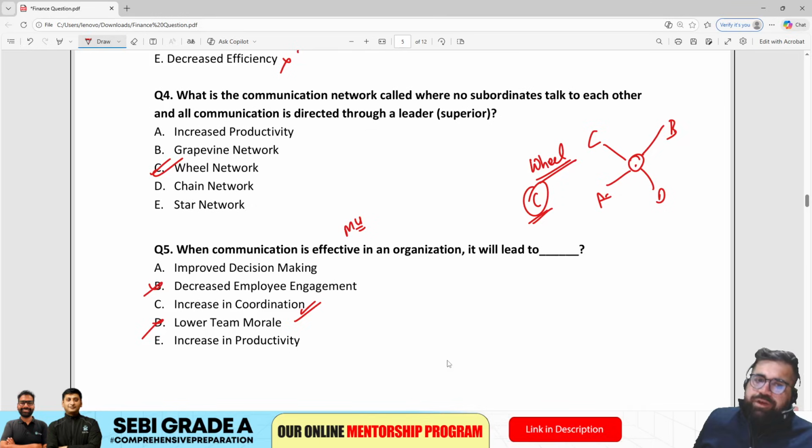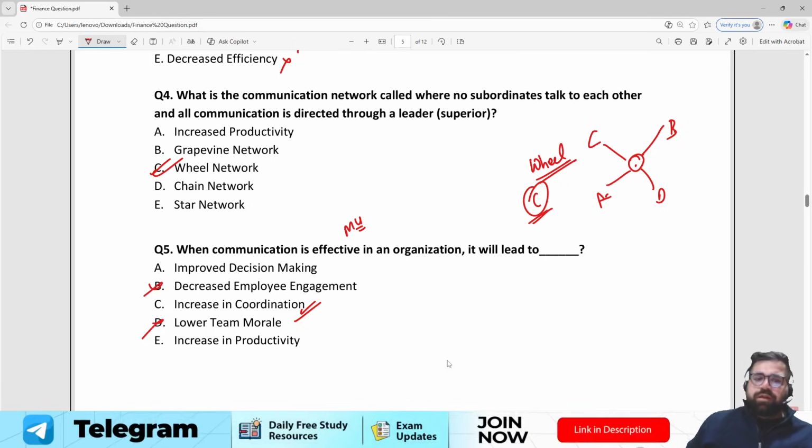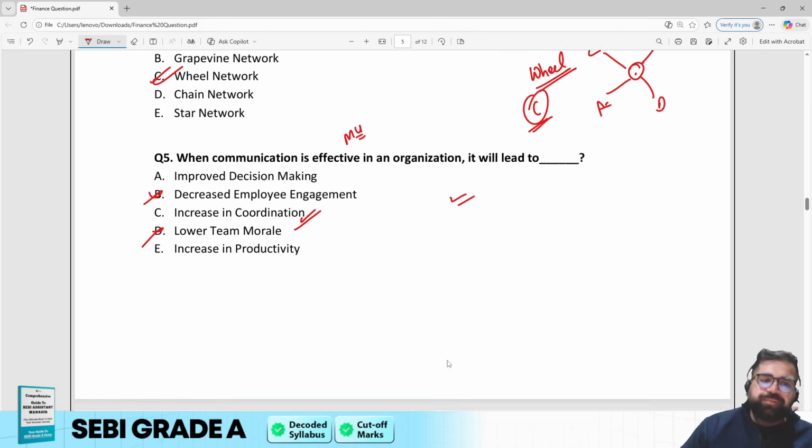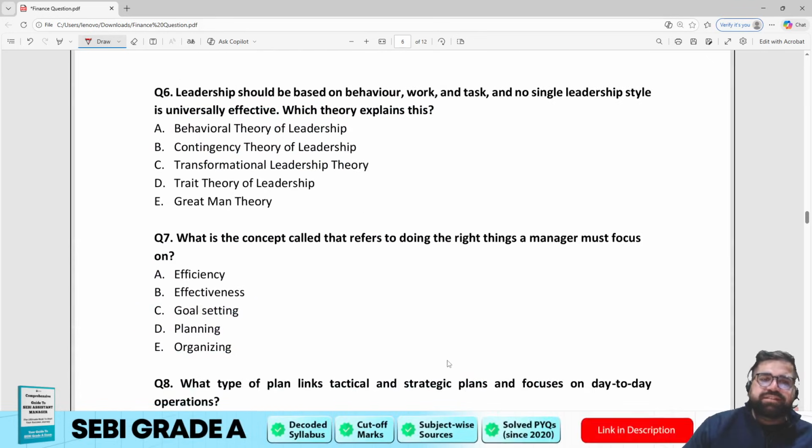So if communication is effective, choose the option which is more broader. If you increase the coordination, that includes decision making will improve, productivity will increase. So coordination is the best answer to choose. Although this is a debatable answer, according to me the right one should be C only. Now let's move to question number 6.